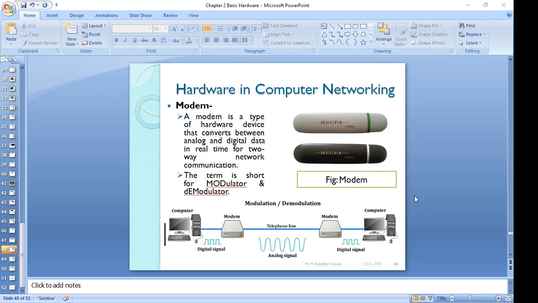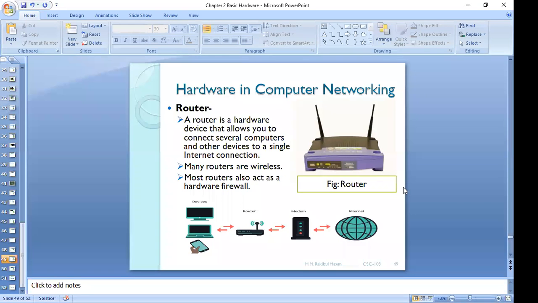Now we can move to the next one. First one done. Router, or sometimes many people call it router. Whatever the pronunciation, we have to understand what it is. Can anyone read this one? Sakib, can you read the slide?